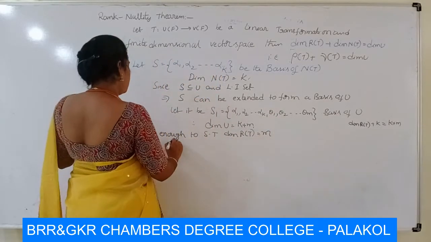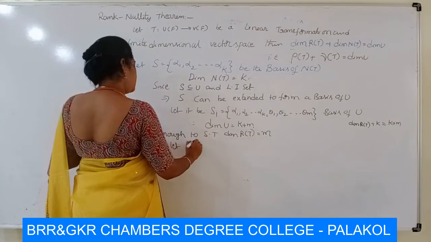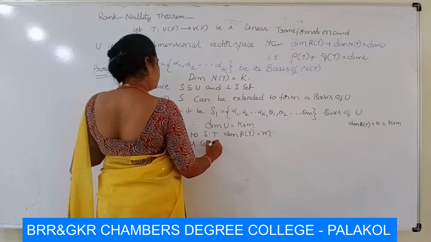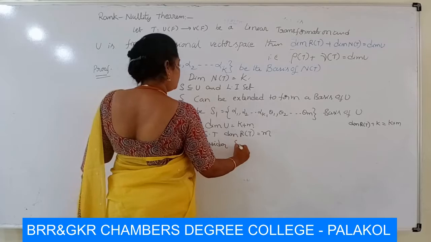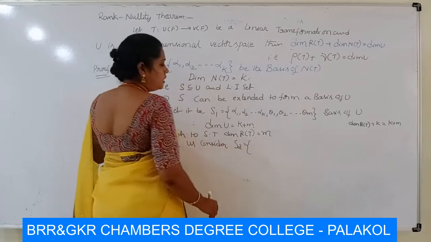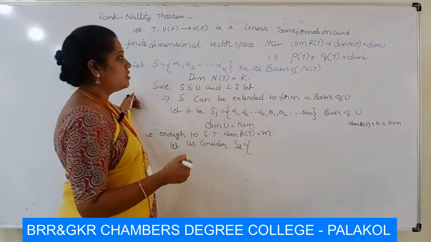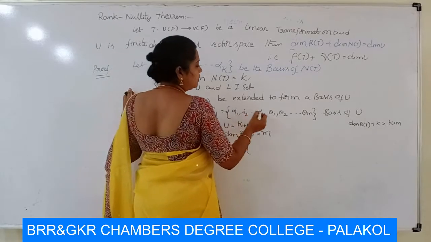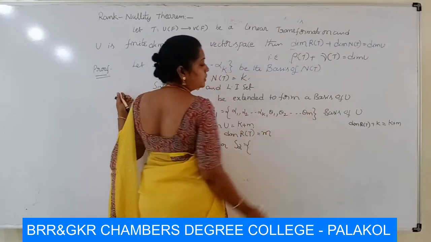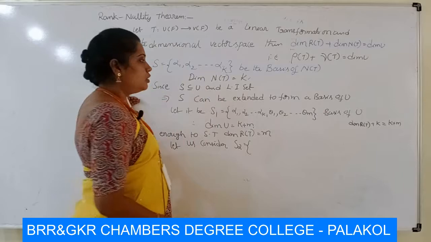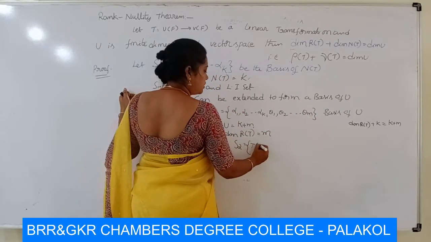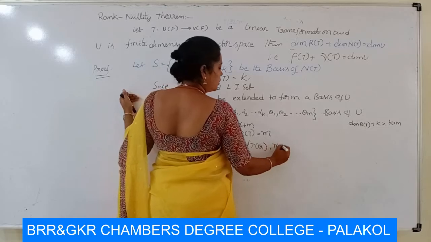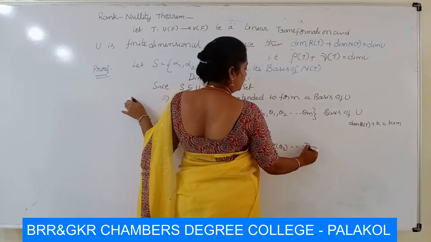Let us consider this set S2 is equal to, here R of T is the T images set. Therefore, here theta 1, theta 2, and so on, theta m are all elements of U. So, you take T images: T of theta 1, T of theta 2, and so on, T of theta m.